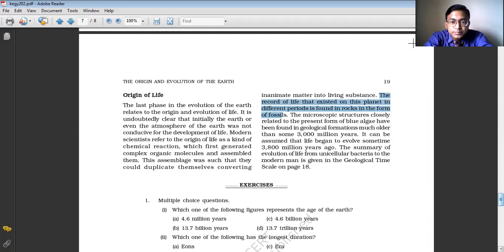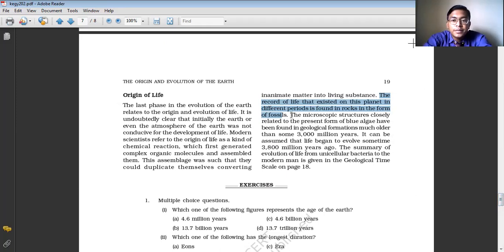So from the fossil remains, from the dead remains of these animals and other living components, we can say that life existed. And through radiometric methods, we try to find out the age of these fossils.